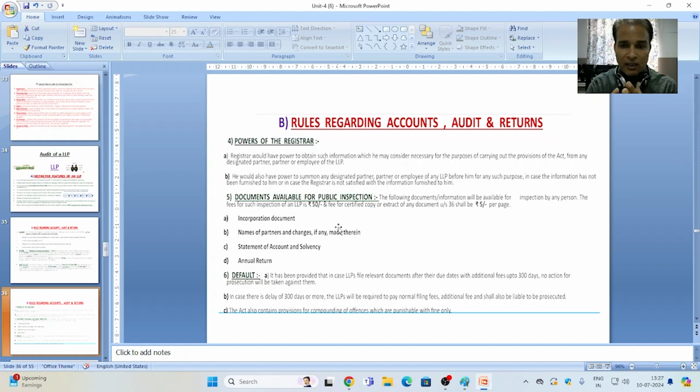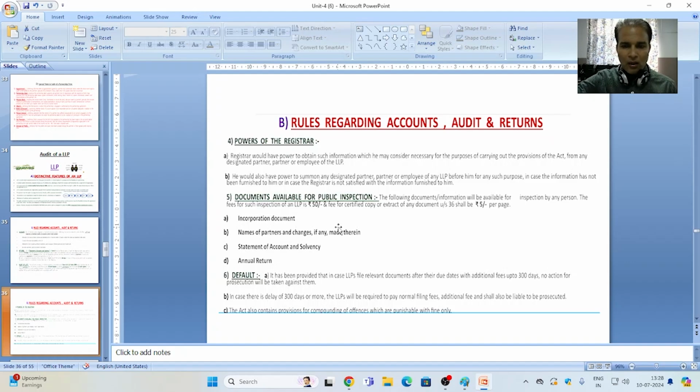Second point, he would also have power to summon any designated partner or employee of any LLP before him for any such purpose, in case the information has not been furnished to him or in case the registrar is not satisfied with the information furnished to him.